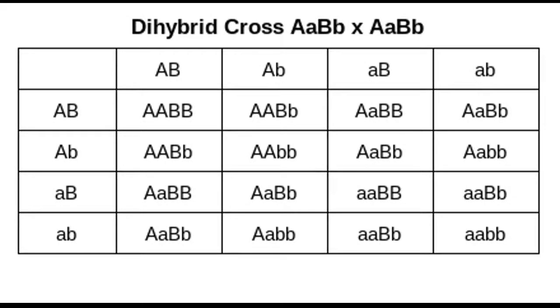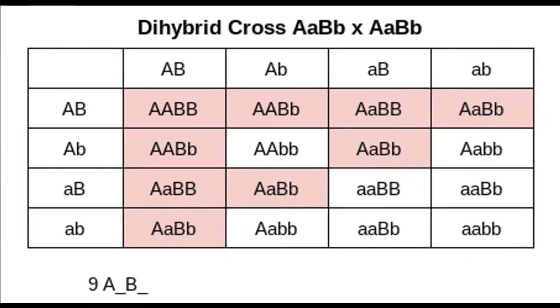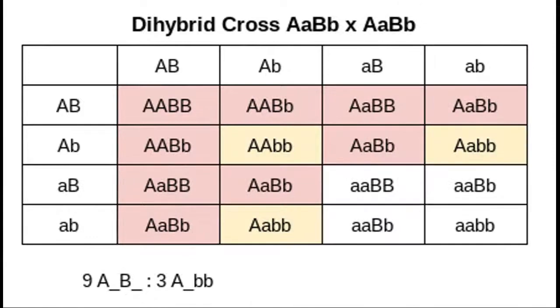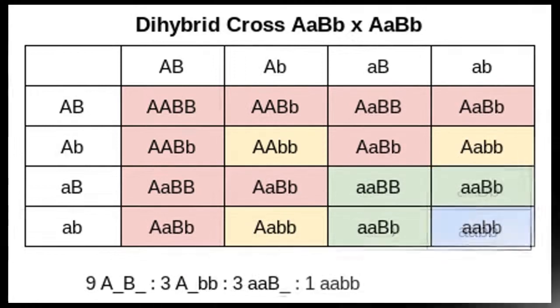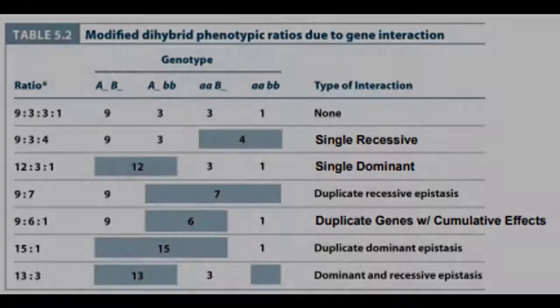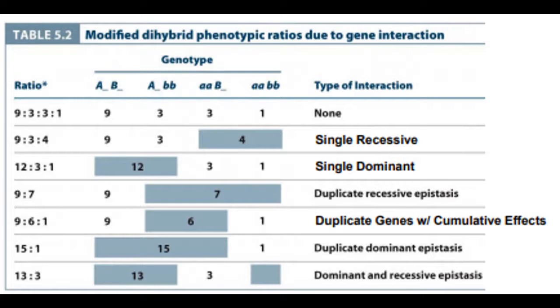In a normal dihybrid cross, 9 offspring have a dominant allele at both loci, 3 offspring have a dominant allele at the first locus and are homozygous recessive at the second, 3 offspring have a dominant allele at the second locus and are homozygous recessive at the first, and 1 offspring is homozygous recessive at both loci. Thus, there are 4 different genotypes and 4 different phenotypes. However, when there is a dihybrid cross with an epistatic gene, these numbers change. While there are still 4 different genotypes, there are only 2 or 3 phenotypes depending on which of the 6 modes of epistasis is occurring.